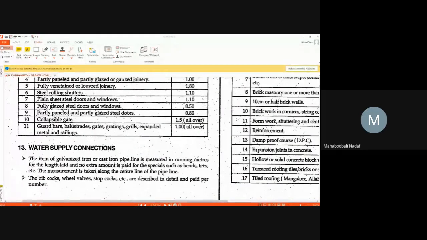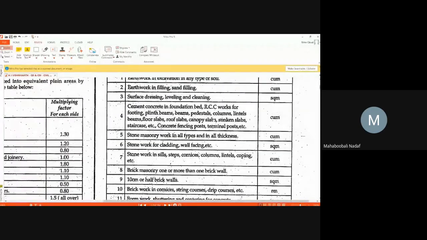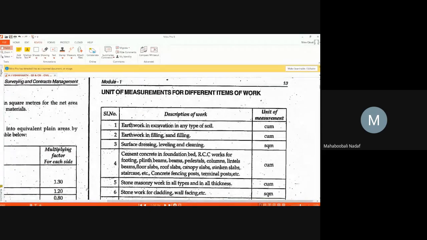Now, fixtures such as taps, valves. So how are we going to measure? These are measured in numbers, or units. There is a list, and so many items are there. So these are the typical units of measurement.